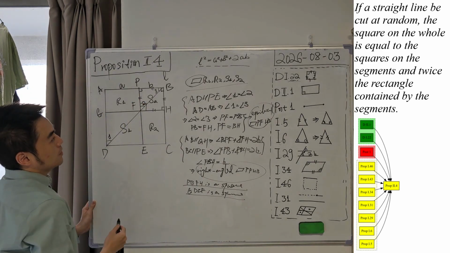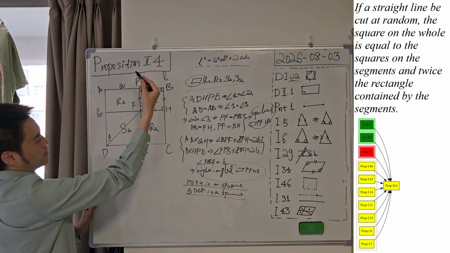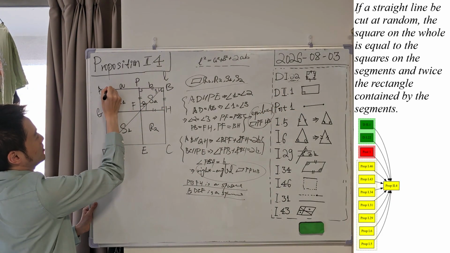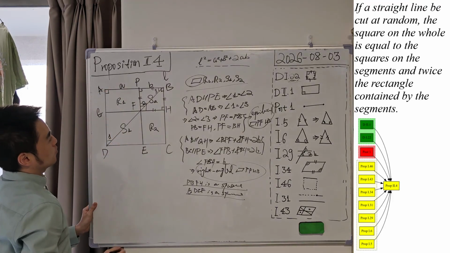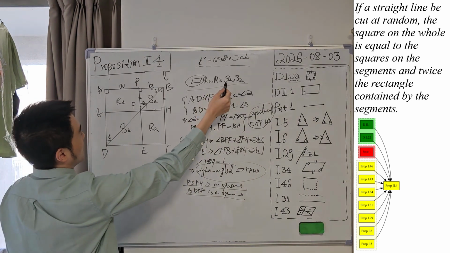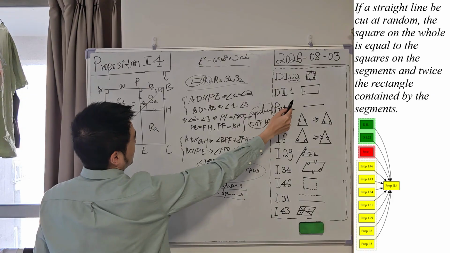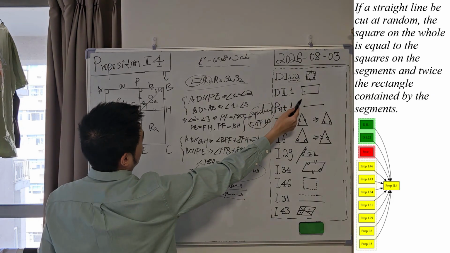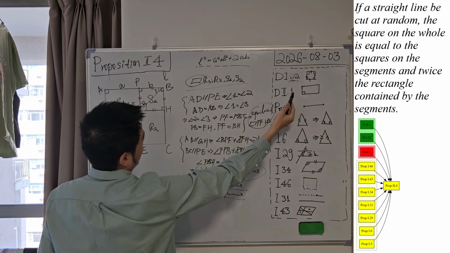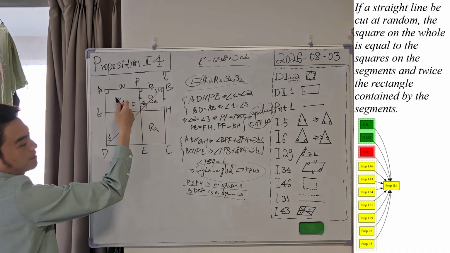Okay. So we know from definition 22, this is a square ABCD. So this angle must be a right angle, and we already know that AGFP is a parallelogram. So say R1. So recall the definition of a rectangle. If a parallelogram contains two straight lines that contain a right angle, then it is a rectangle.